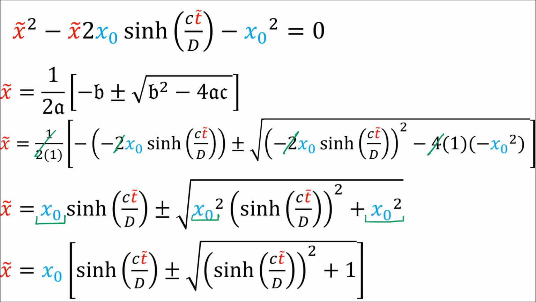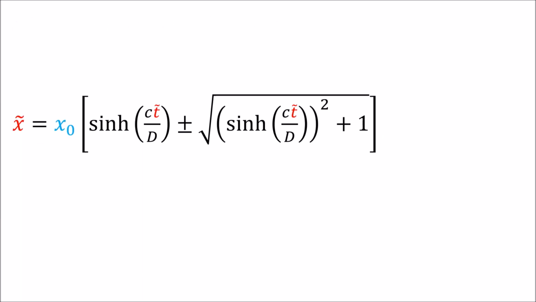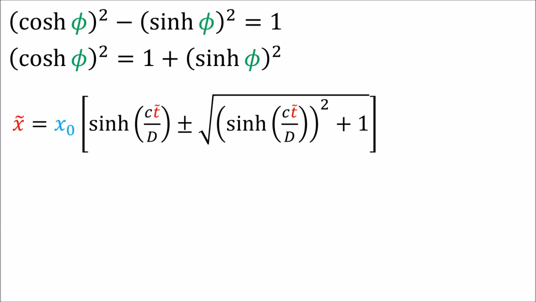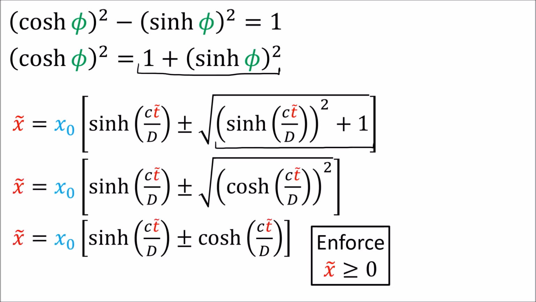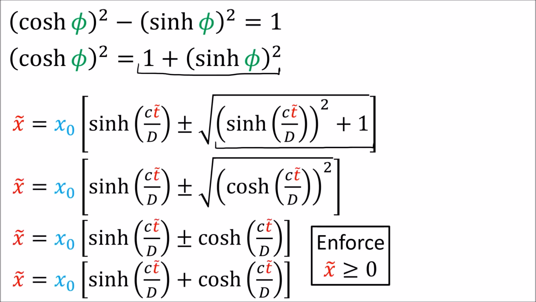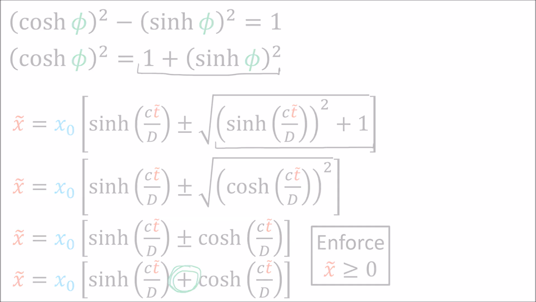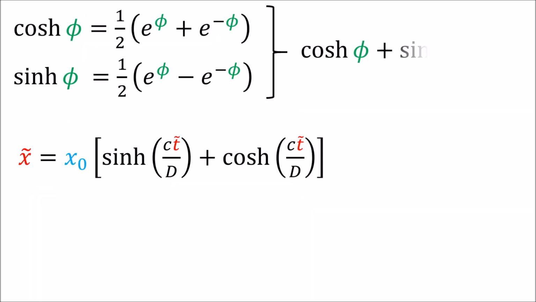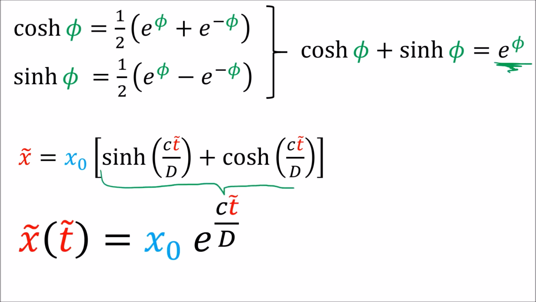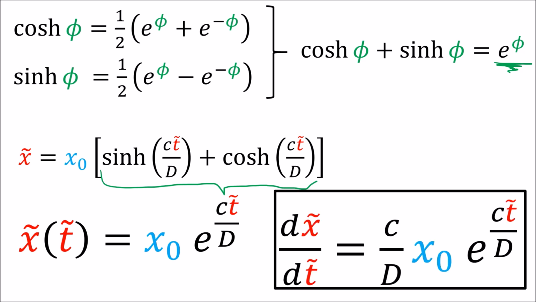We can also factor out x naught to the front of the expression. The fundamental hyperbolic trig identity tells us that 1 plus sinh squared equals cosh squared. And we're going to enforce that x tilde is positive to get the positive square root sign. It can also be shown that sinh plus cosh equals the exponential of the hyperbolic angle. So we have a formula for x tilde, and if we take the derivative with respect to t tilde, we get c over d times x naught times this exponential.